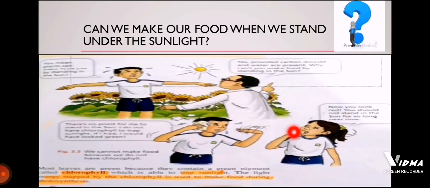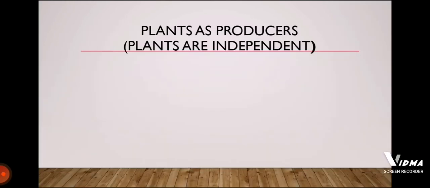He got red. So why is this human being, this boy, not able to make his own food? It means there is something special in the plant that helps it to make its own food. Plants have chlorophyll. Plants are the only organisms that are producers.